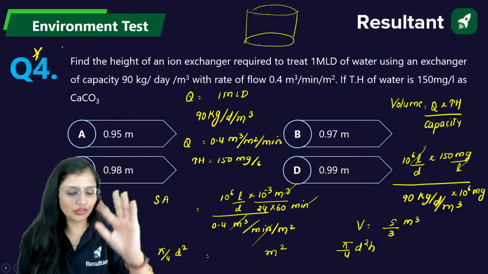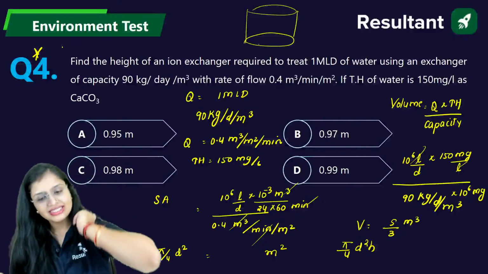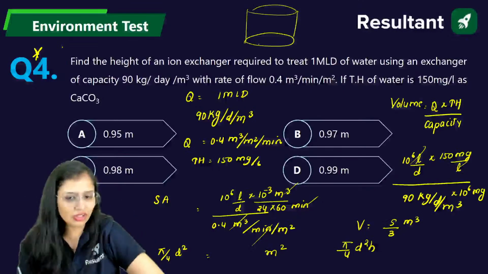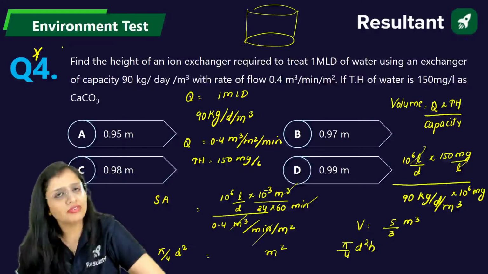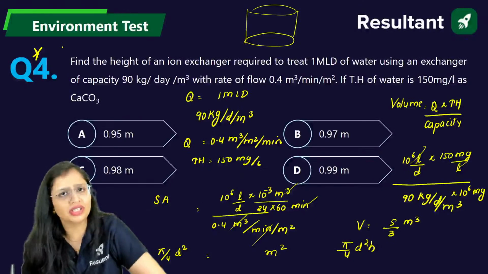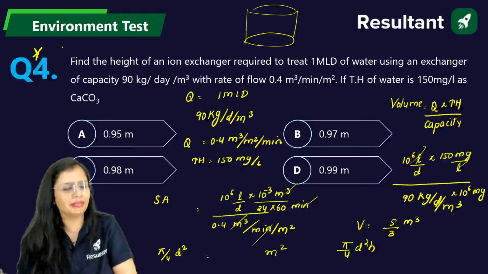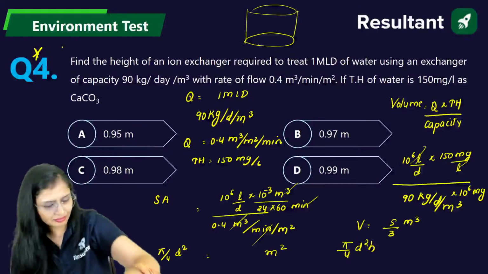Answer, direct you will get it. How much is it coming? If you want, you can calculate the dia also. Otherwise, directly pi by 4 d square calculated can be substituted here, instead of doing the same calculations twice. How much is it coming?